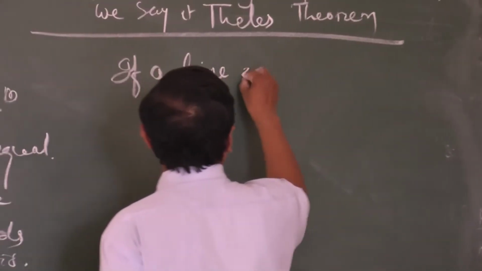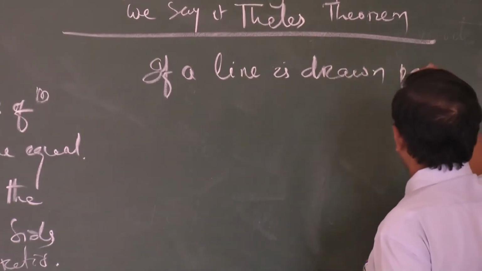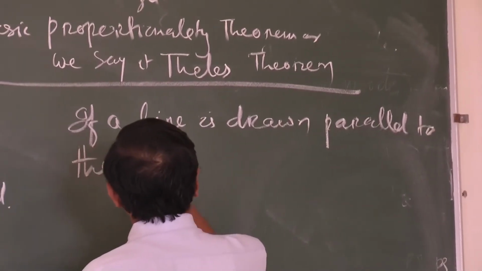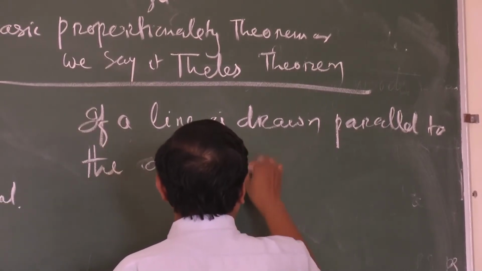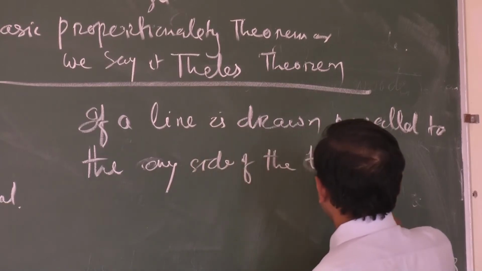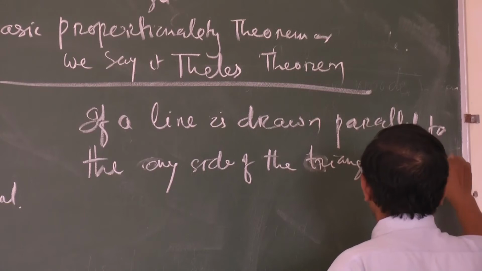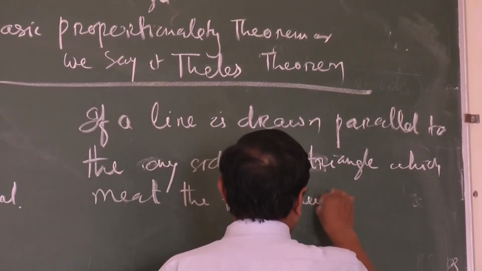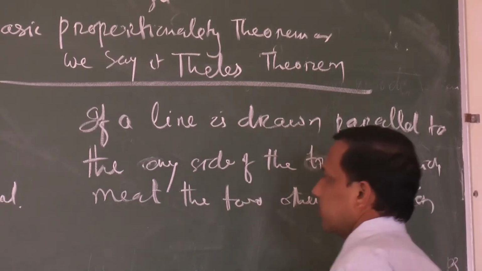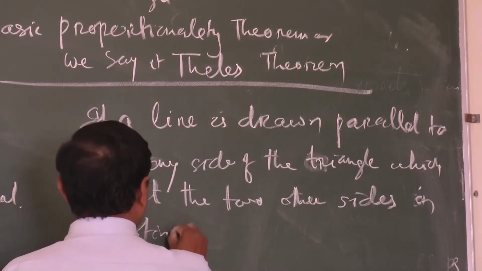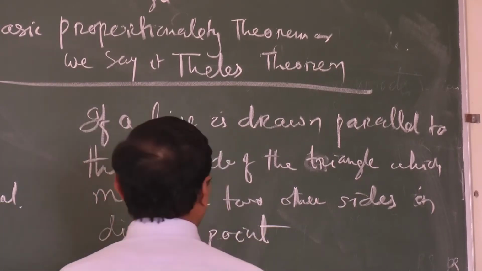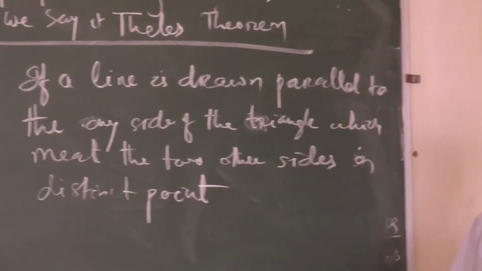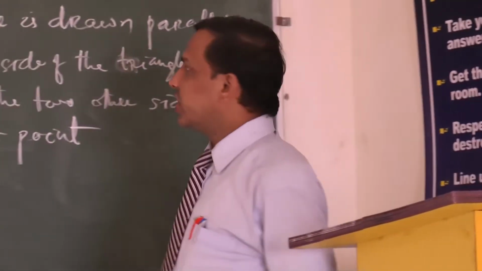If a line is drawn parallel to any side of the triangle, which meets the other two sides in two distinct points, the other two sides are divided in the same ratio.